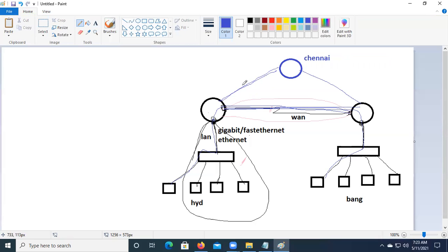To select the best path, the routing protocols will decide. Either you use a static route, or sometimes a default route, or maybe RIP, EIGRP, OSPF, or BGP. Whatever type of routing you use, it will select the best path based on that particular routing type.